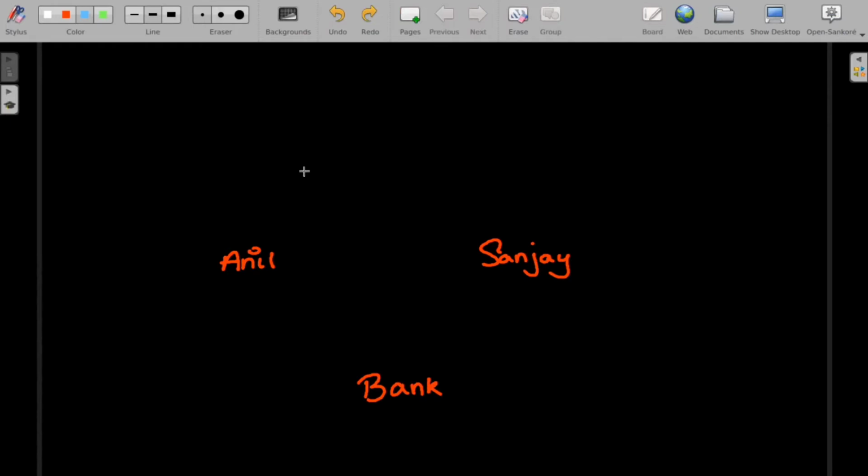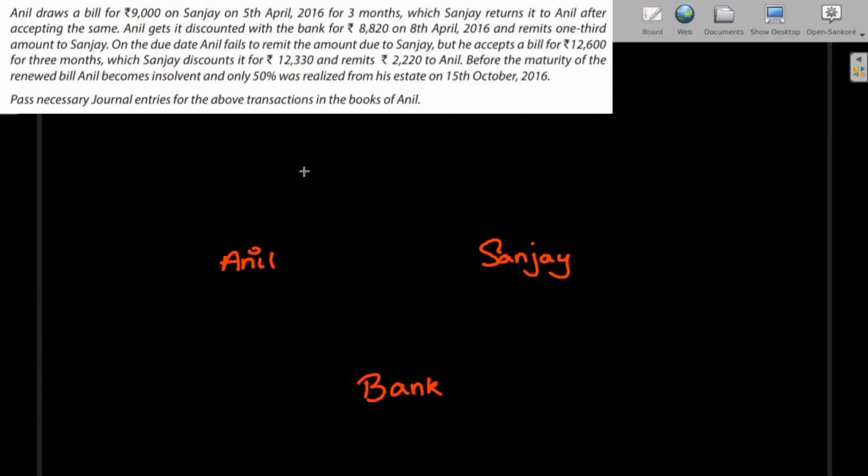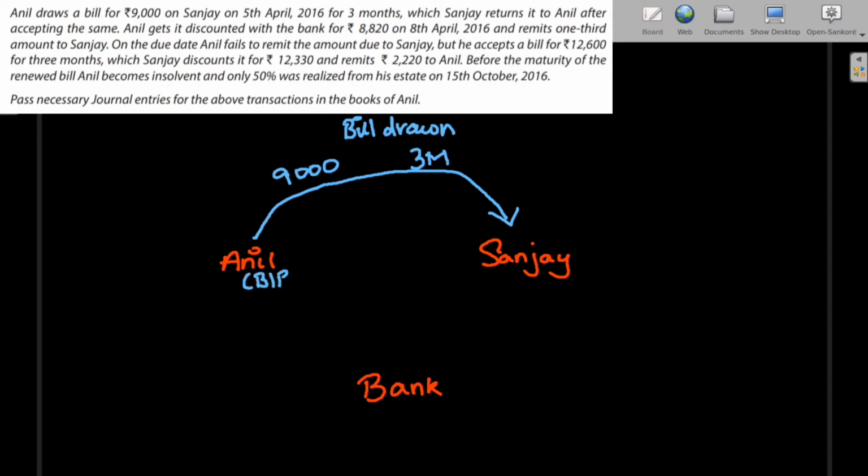The first line in the question says, Anil draws a bill of 9,000 on Sanjay on 5th April 2016 for 3 months and Sanjay accepts the same. So here Anil draws a bill on Sanjay for the amount 9,000 for 3 months, and Sanjay also accepted the bill. So for Anil it's going to be bills receivable and for Sanjay it's going to be bills payable.